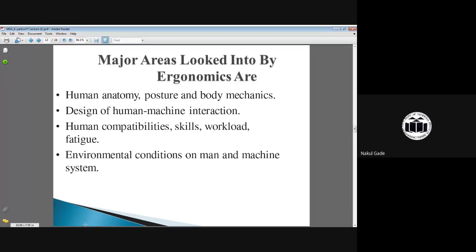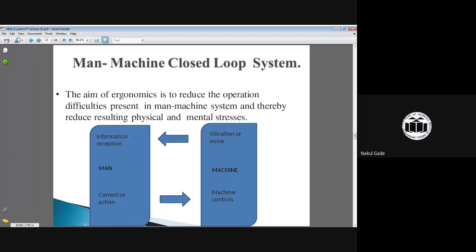Okay. And again, environmental condition. What are the environmental conditions so that the machine or the robot can handle all the tasks smoothly? Conditions like temperature, humidity, and air changing effect should not affect the performance of your robot. Okay, so this is the closed loop of man and machine interference.